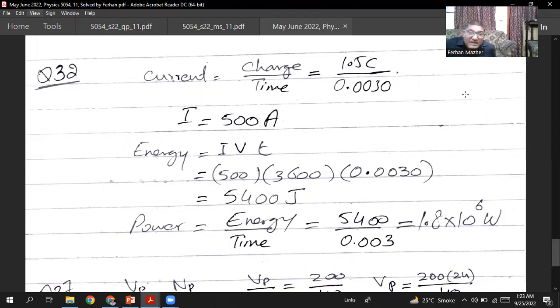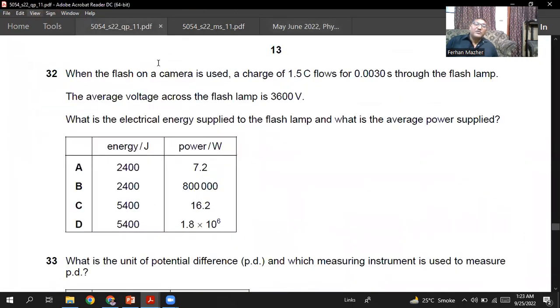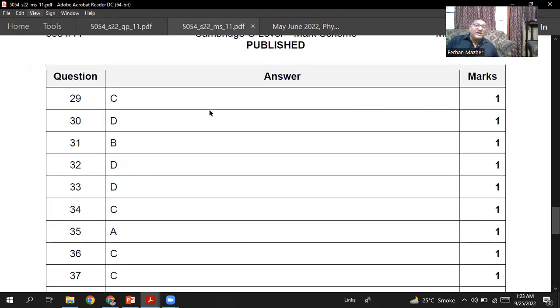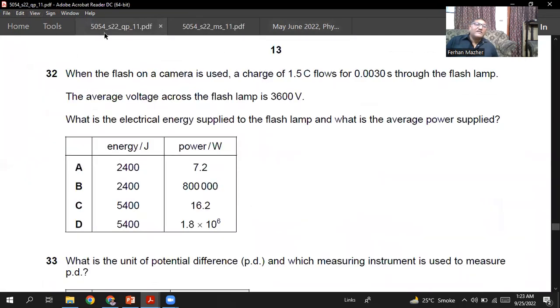The power will be energy divided by time, so that will be 5400 divided by the time, 0.003 seconds, so it will be 1.8 × 10^6 watt, and the energy will be 5400. So I think D is the right option, sir. Question number 32, D is the right option. Yes, our answer is right.